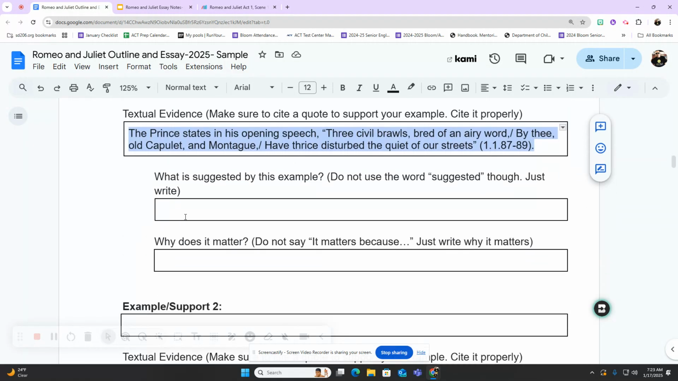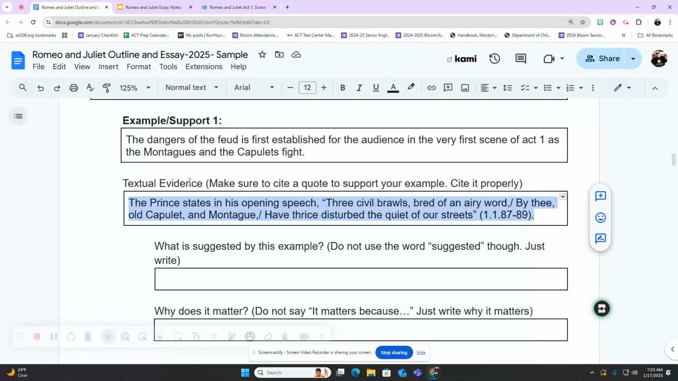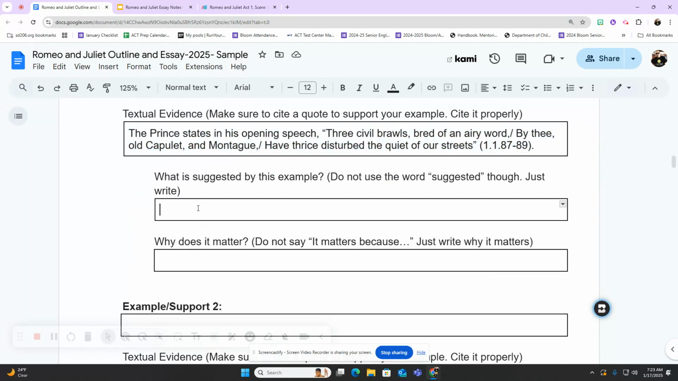Okay, if you're back, then I'm assuming that you have these two boxes completed, which now you need to really delve into the importance of the textual evidence. So, what I'd like you to do is talk about what is suggested by the evidence. And again, notice how it says do not use the word suggested. You don't want to repeat yourself. But ultimately, why does it matter? How does it prove the argument that your essay is trying to focus on?